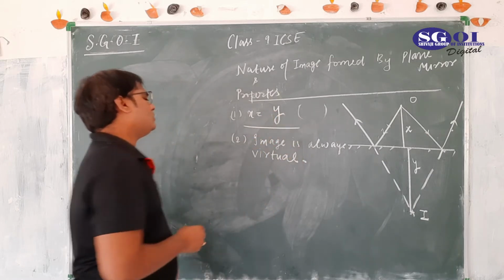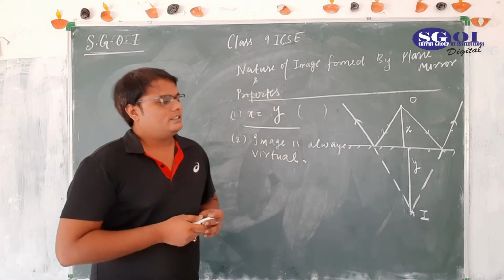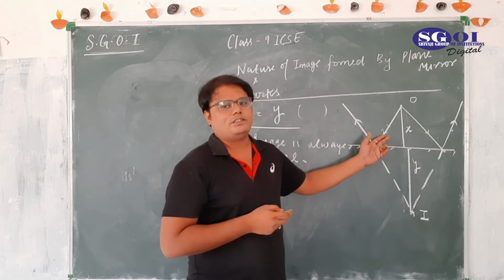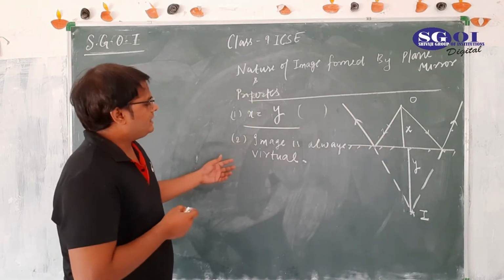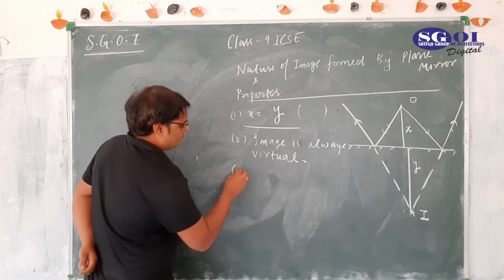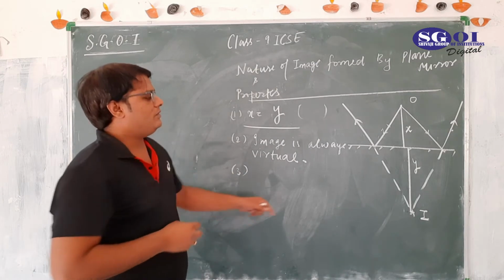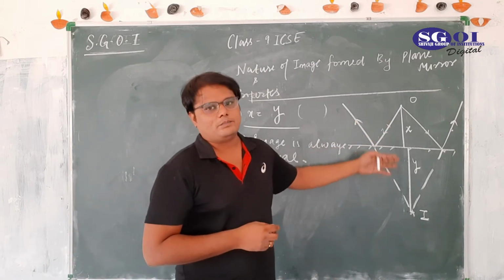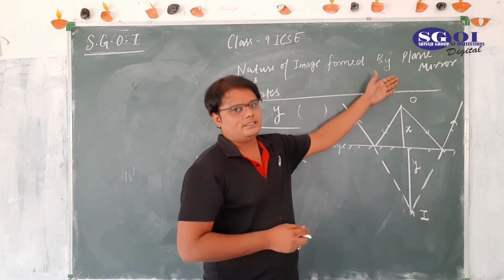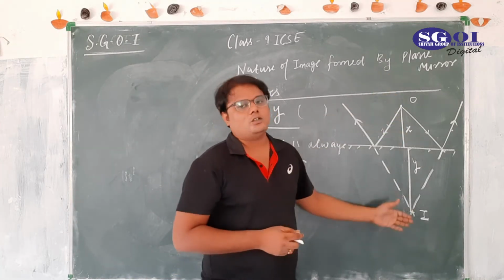These two things we have to remember always, that distance of object from mirror and distance of image from the mirror is always same. Second, nature of image is always virtual. Third, image is always formed on the opposite side of the plane mirror. If object is on the upper side, then image will be formed on the lower side.